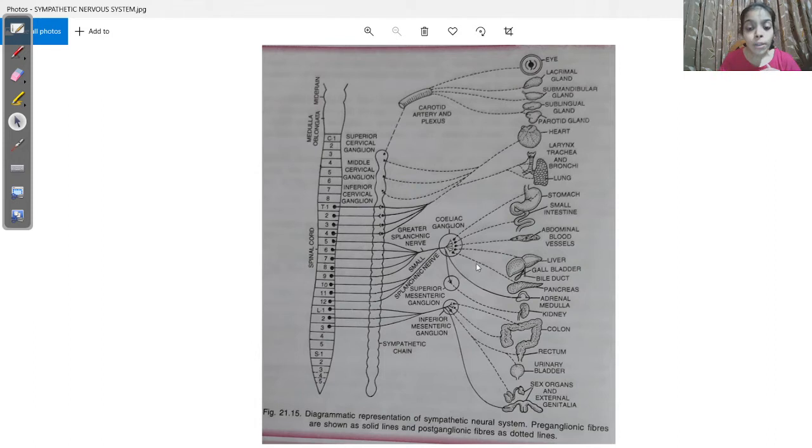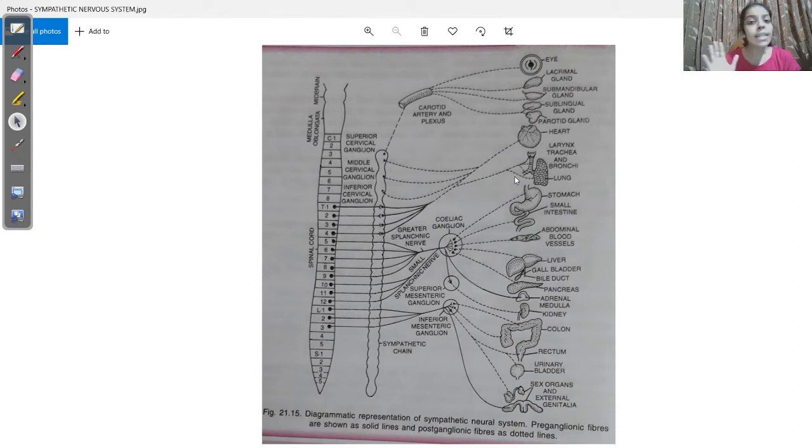They are going to different organs of the body. Okay? Now, this entire thing that I said, the nerves coming out of the spinal cord, going to the sympathetic trunk, and from this trunk new nerve fibers emerging and going to different organs of the body, this entire thing is the autonomic nervous system.